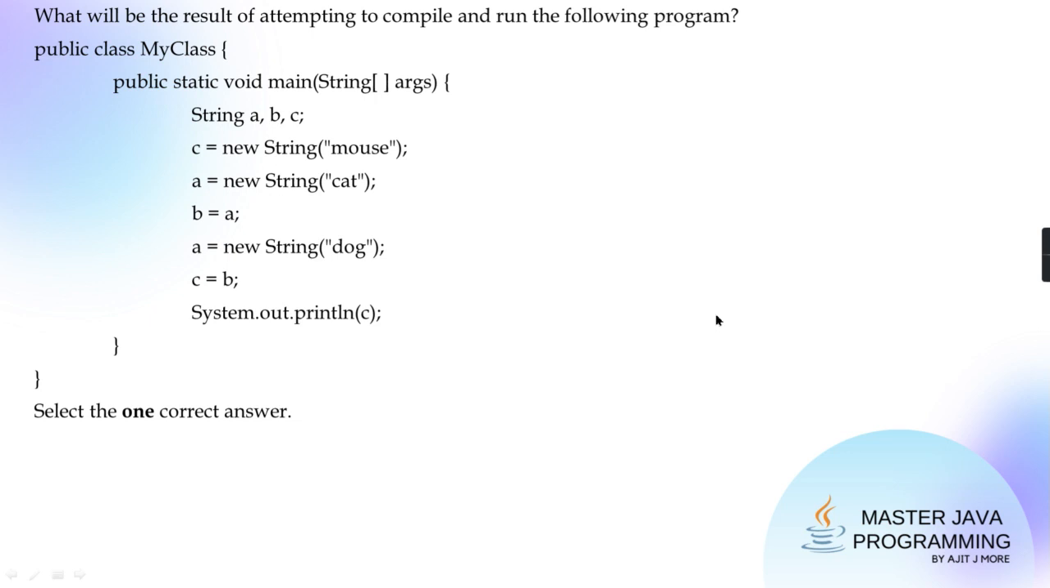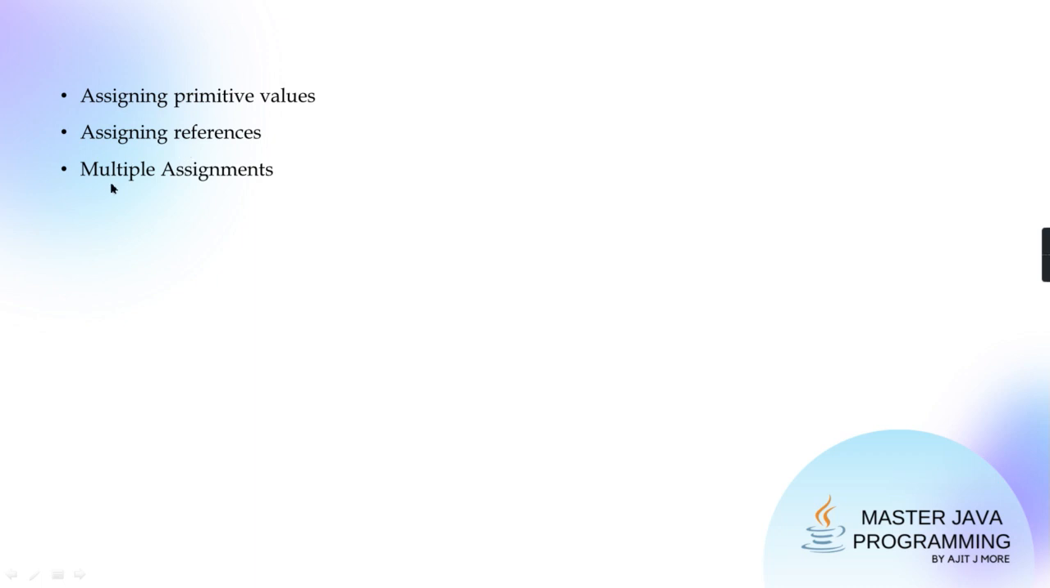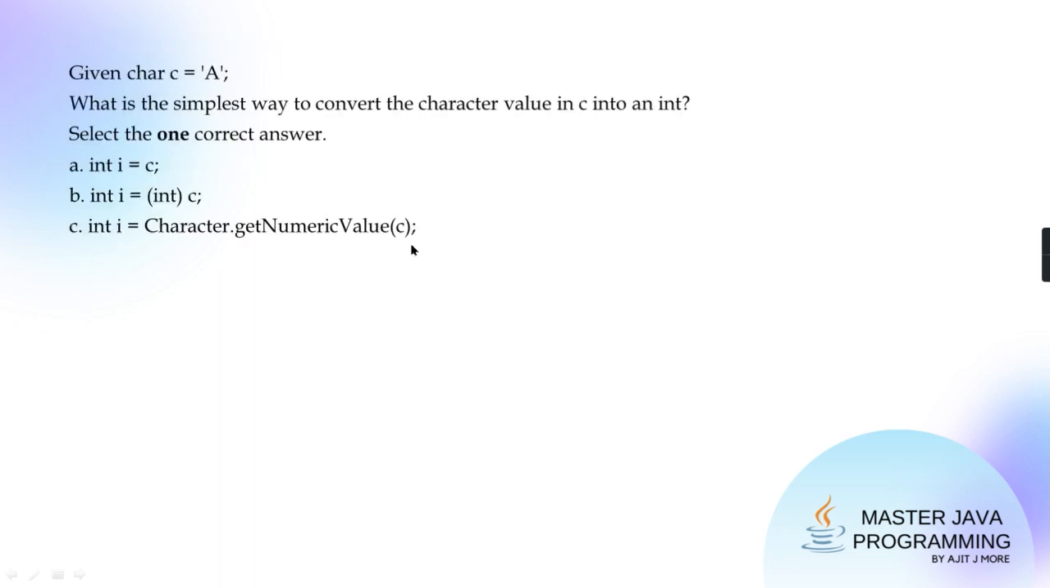Reference variable. My examples are in all categories, whatever we discussed last time. When we were about to wind up the session, we took these three things. You remember? Assigning a primitive value, assigning a reference value, and then assigning multiple primitive and multiple reference values. For both, this concept is applicable. Based on this, these MCQs are there.